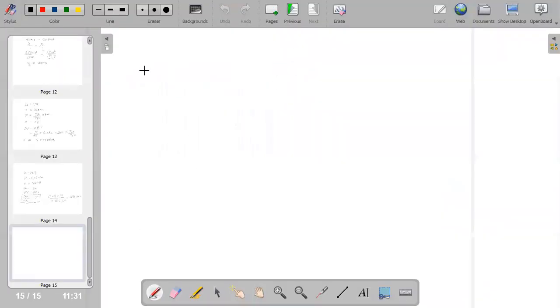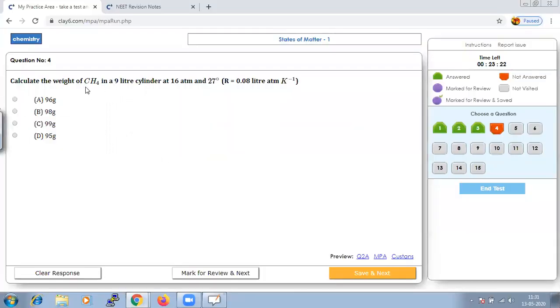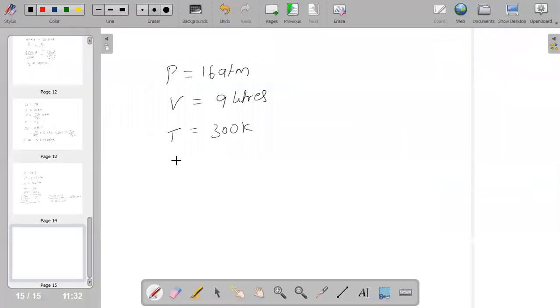Pressure is 16 atm, volume is 9 liters, temperature is 300 Kelvin, and of course we need to calculate the molar mass of CH4. That is 12 plus 4, so you will get 16. Once again let us apply the same formula, PV is equal to nRT.